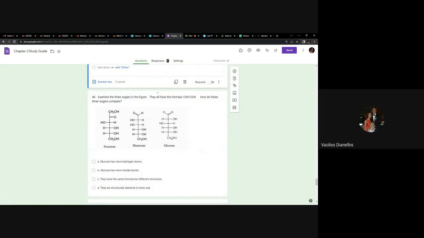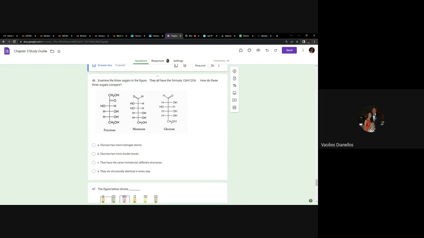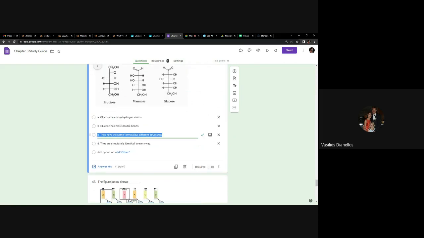Examine the 3 sugars in the figure, the formula C6H12O6. All right. This is just a long-winded way of asking you what is an isomer, right? Basically, you should look at this and say, hey, they have all the same chemical formula, but a different structure. Hey, that's what an isomer is. There we go. So C, they have the same formula, but different structures.